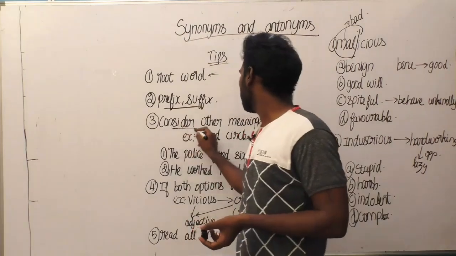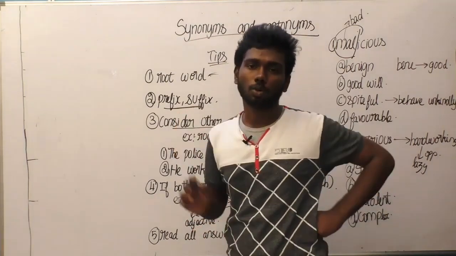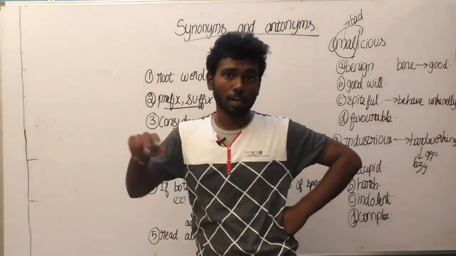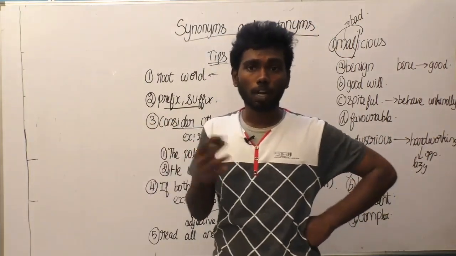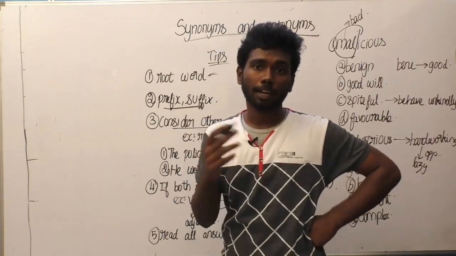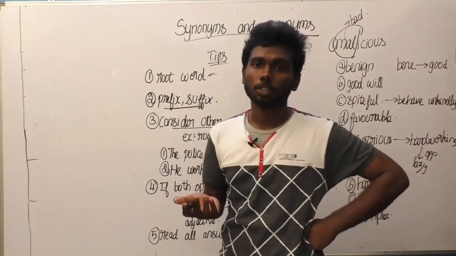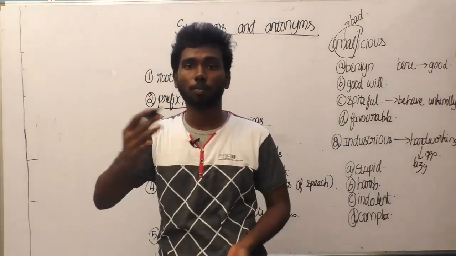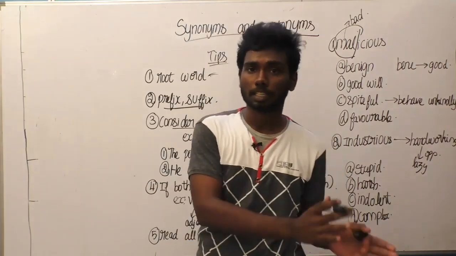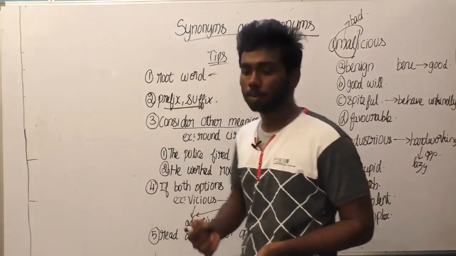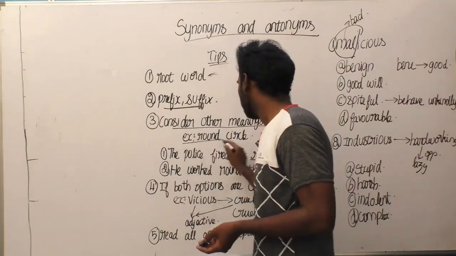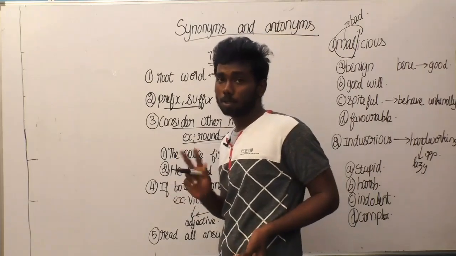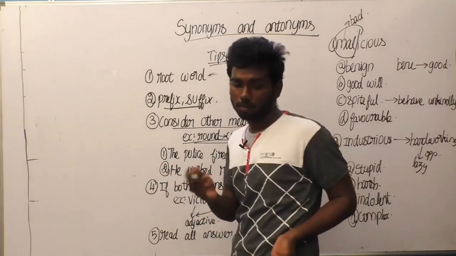The third thing: consider other meanings of the options also. What do we mean by other meanings? A single word might have multiple meanings. You know only one meaning, and the question paper setter might have intended the other meaning. So you have to think about the other options also. You have to think out of the box. You have to think of both meanings of a word. I will give you an example. Consider this example, round. Round means circle. Everybody knows this. But there are two other meanings of the word round.